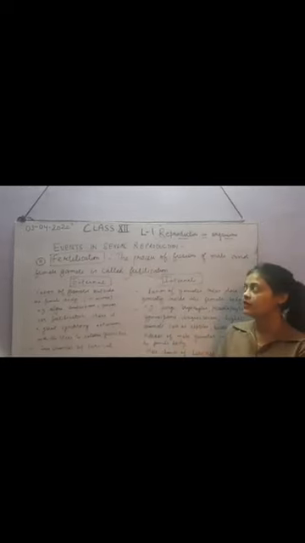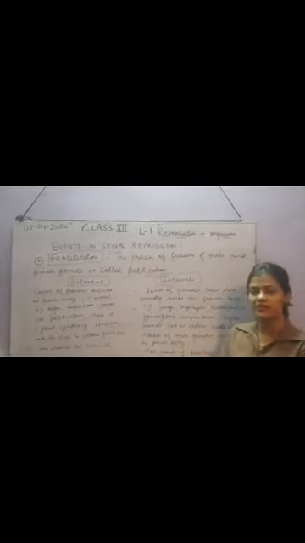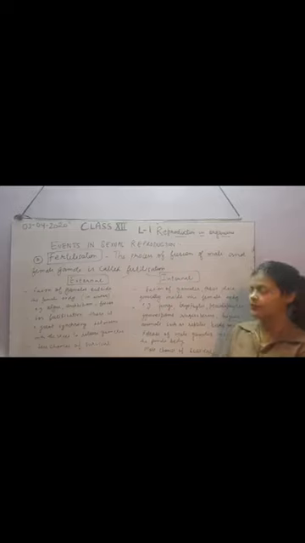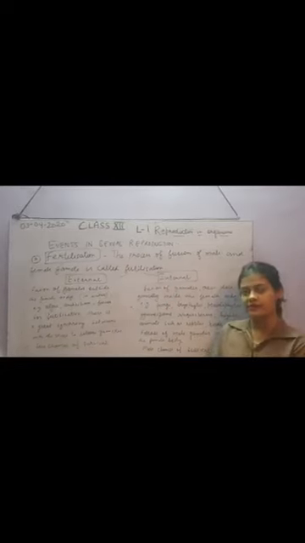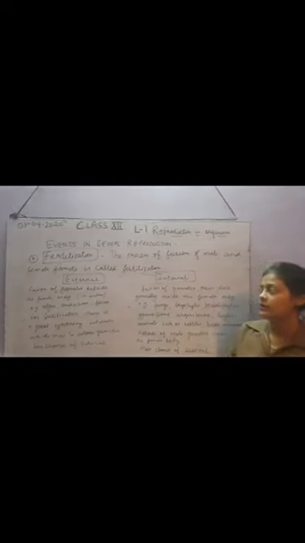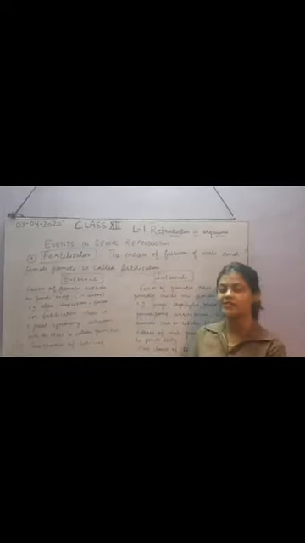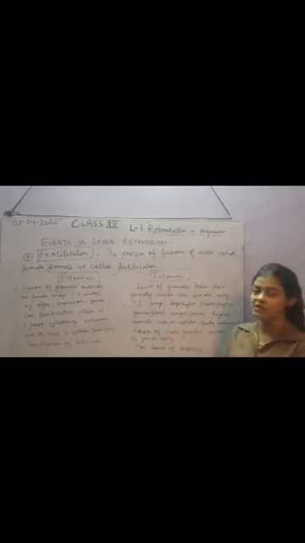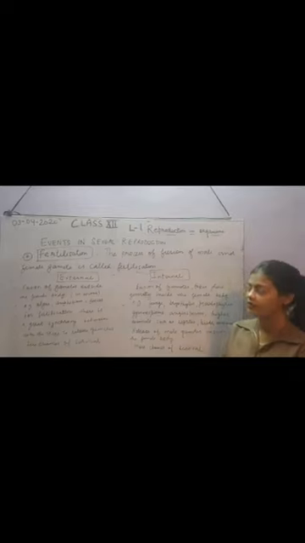The next event in sexual reproduction is fertilization. Fertilization is the process of fusion of male and female gametes. It can be either external or internal. In external fertilization, the fusion of gametes takes place outside the female body, whereas in internal fertilization, the fusion of gametes takes place generally inside the female body.